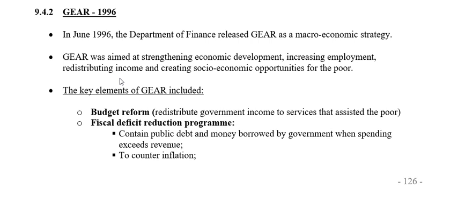The key elements of GEAR included, first of all, budget reform. During this time, Trevor Manuel was the Minister of Finance. So when he did his budgeting, he was very much focused on redistribution, so that the government used a large amount of its income to distribute to poor people, spending a large amount of tax revenue on goods and services that will assist the poor, on social welfare grants, on education, on healthcare, to make sure that everybody's basic needs could be satisfied.